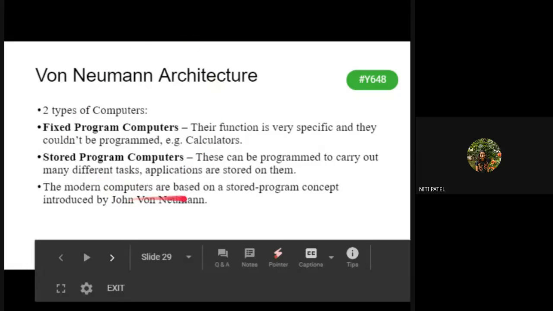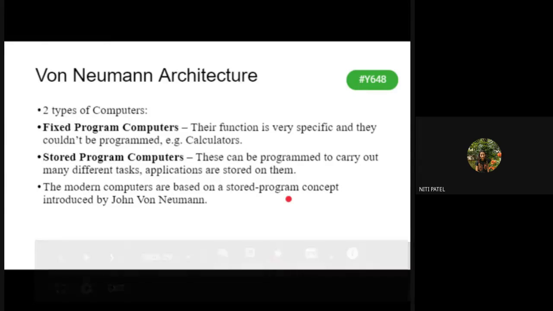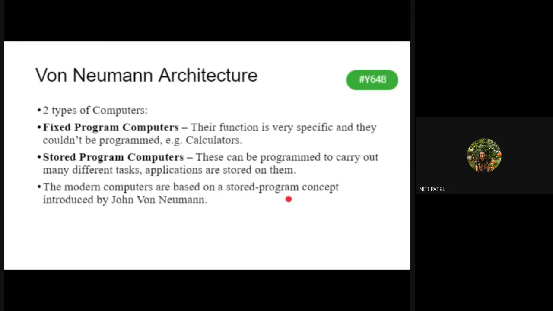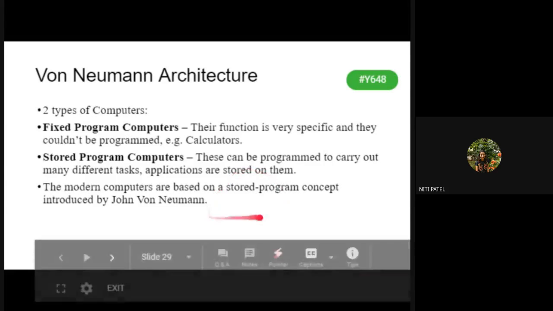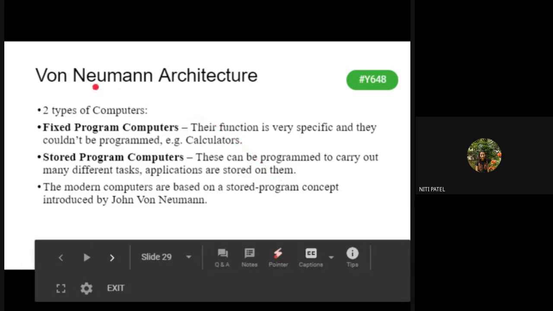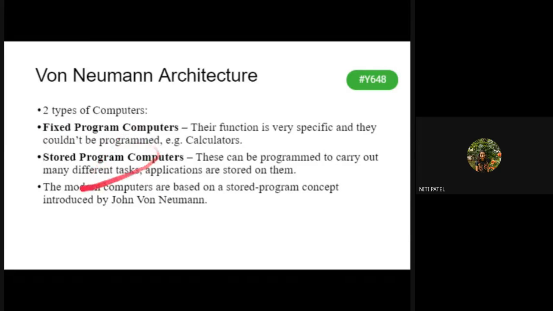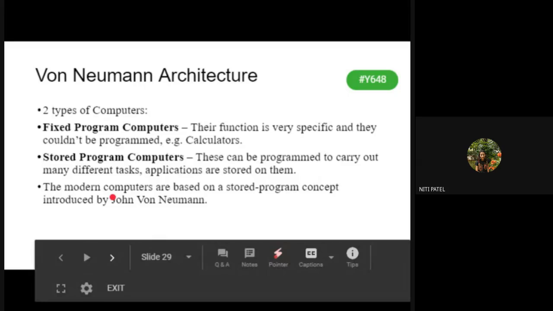So whatever computers we are using these days are part of the stored program concept. Are they a part of a stored program? Yes. You open today a Word file, you type anything, you save. कल आके वही program, वही instructions आप वापस type करते हो क्या? नहीं. You simply add to those particular lines. So that is what is a stored program. So your von Neumann structure, which was introduced by John von Neumann, previously was in terms of fixed program. But abhi ke jo computers hai, all those computers are based on stored program.